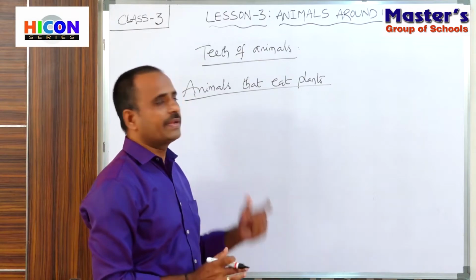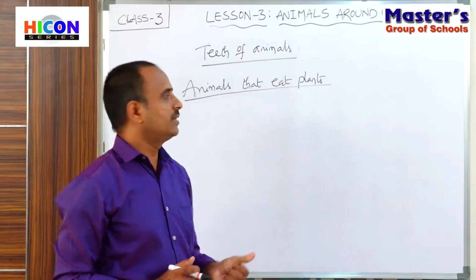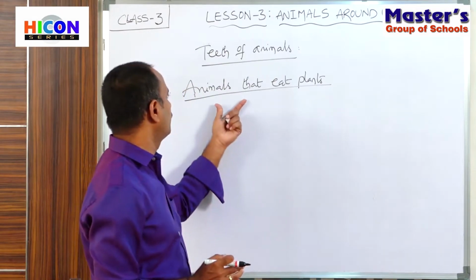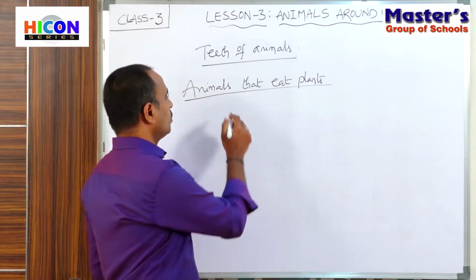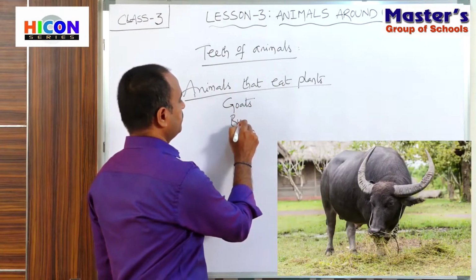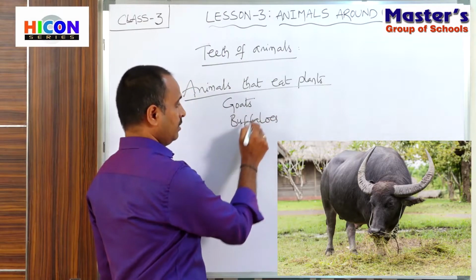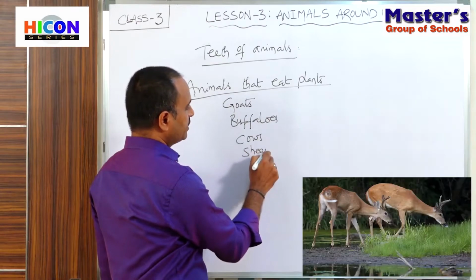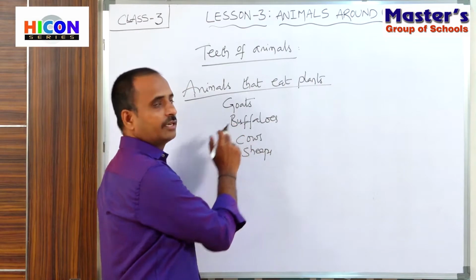What are the arrangements made in their teeth? What are the examples of these animals? The animals which eat plants are goats, buffaloes, cows, sheep, deer. Children, these are the examples for the animals that eat plants.